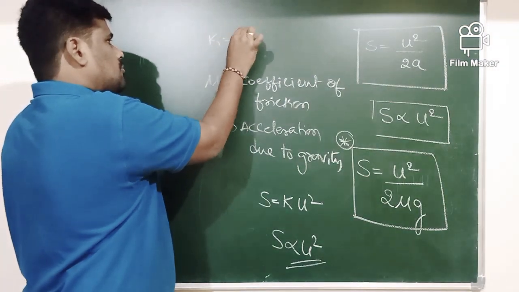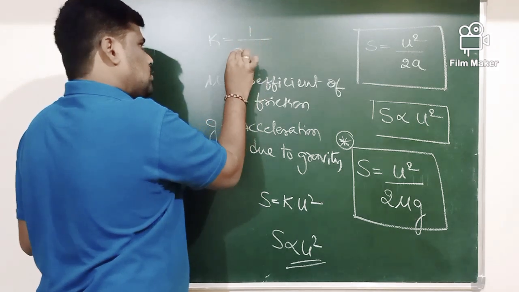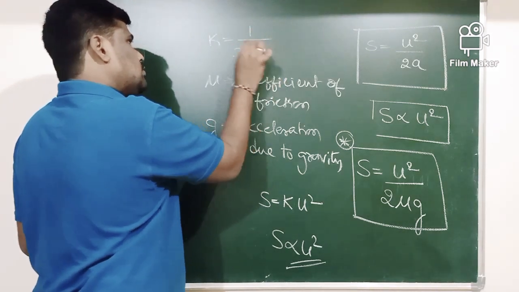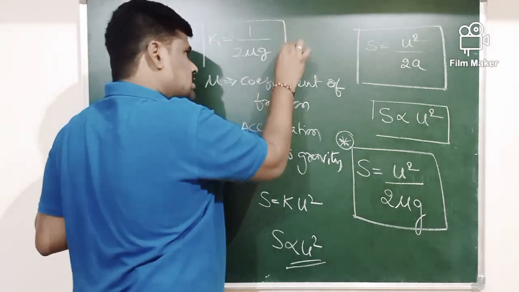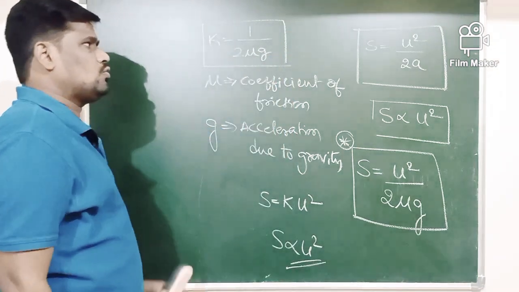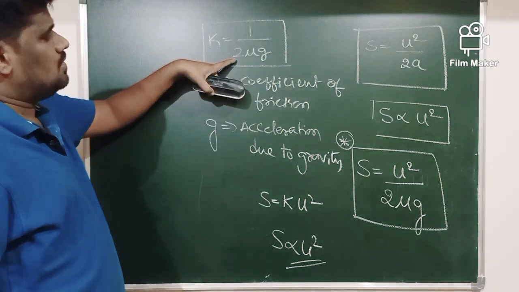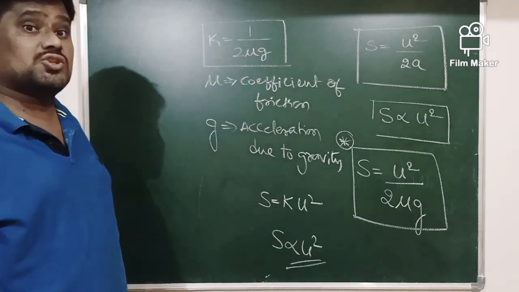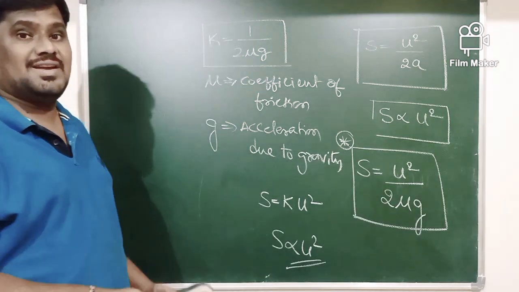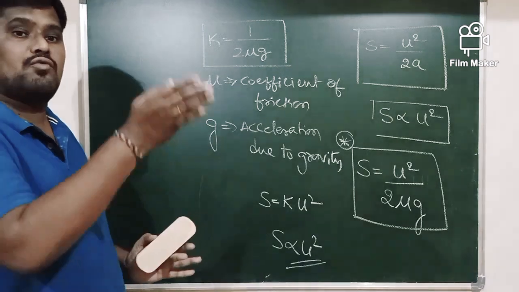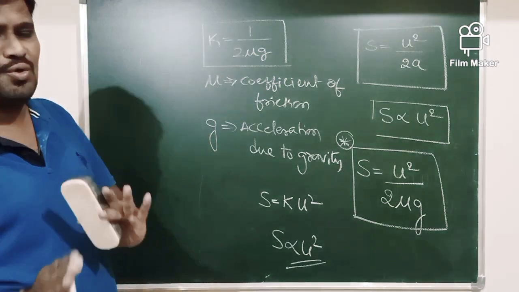That constant is given by K is equals to 1 divided by 2 mu G. It is constant for a given pair of vehicle and road.